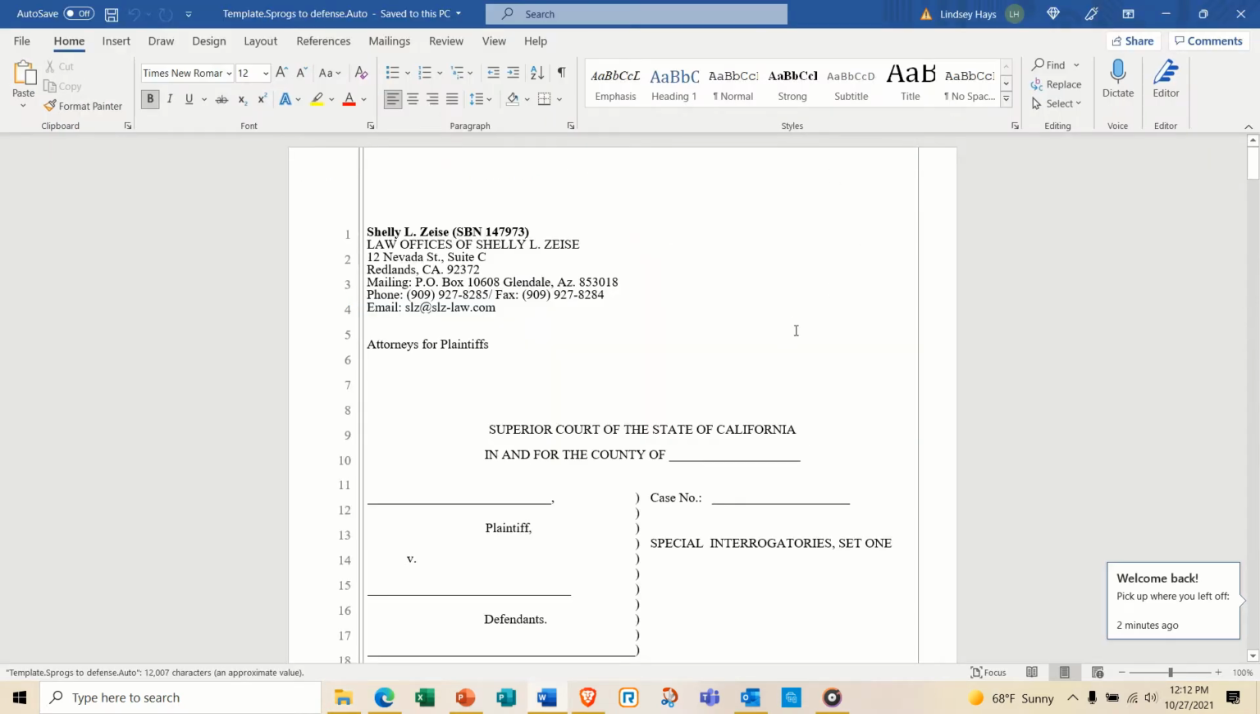When you open that up, it will be a Word document. I always double check that it is Shelley Zeiss and her number is correct, that the address is 12 Nevada Street in Redlands, California, that the mailing is P.O. Box 10608 Glendale, because that's our new P.O. box, that the phone and fax number are the same and correct, and that the email is correct. Then it's the attorneys for plaintiffs.